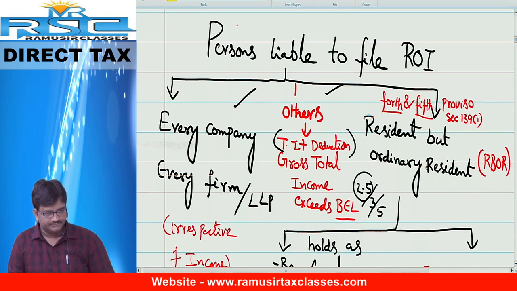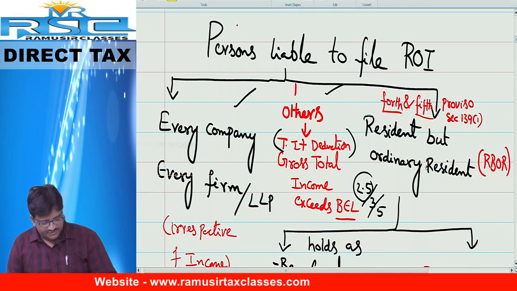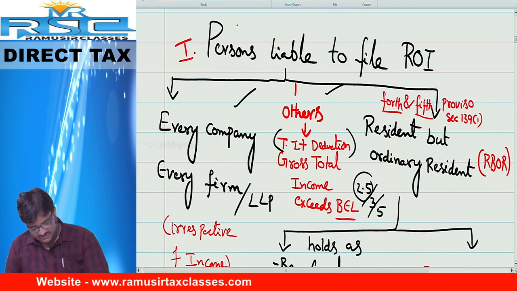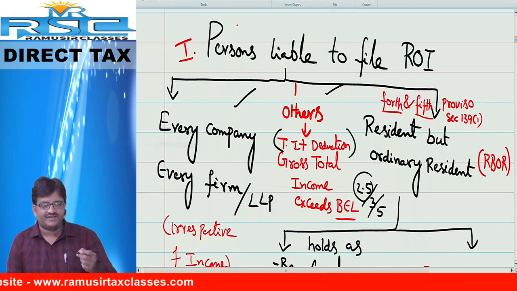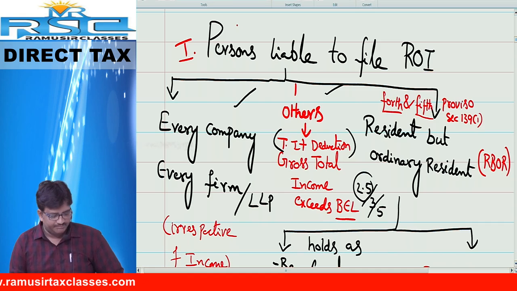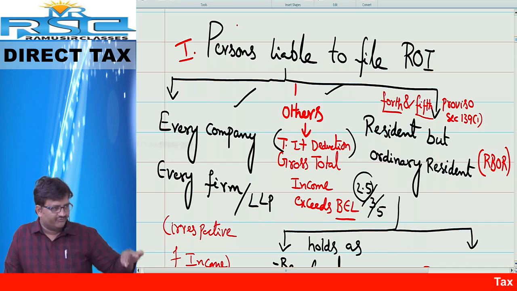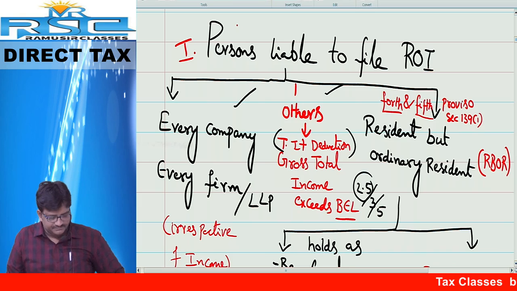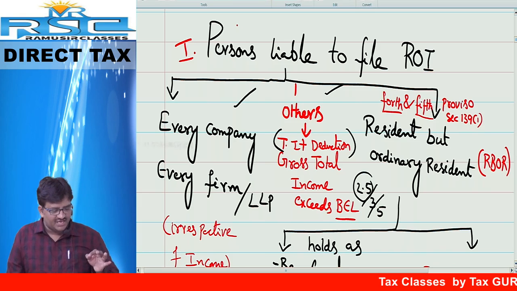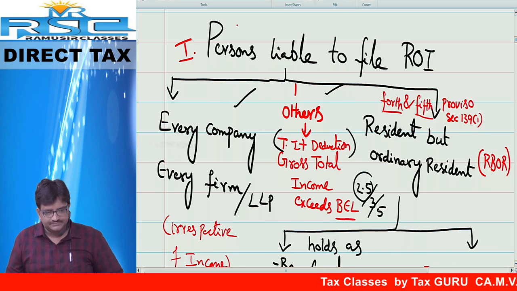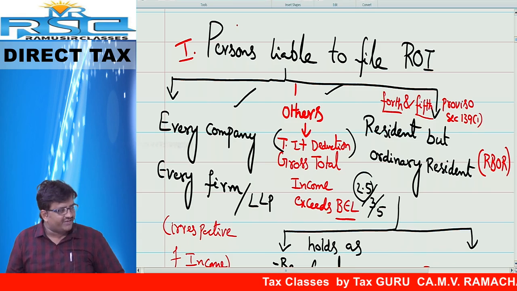Under that, Roman number 1. Persons liable to file return of income. Who are liable to file return of income? Friends, 3 branches. First branch, every company